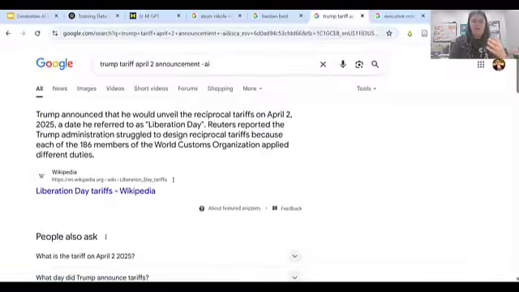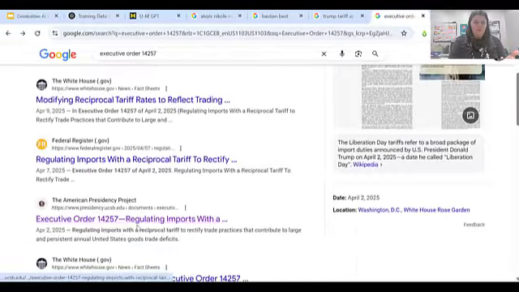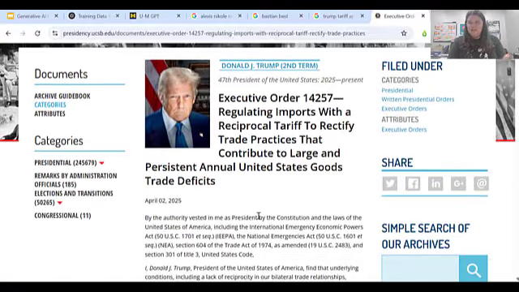And this is Wikipedia, but if you actually want to look up the official executive order from this, and we'll trust the American Presidency Project here, it was signed on April 2nd. So again, even really basic facts are sometimes wrong with ChatGPT and other types of models.